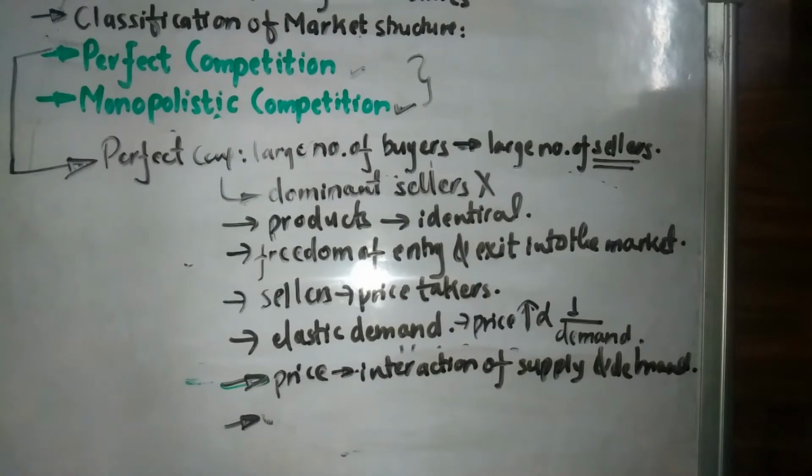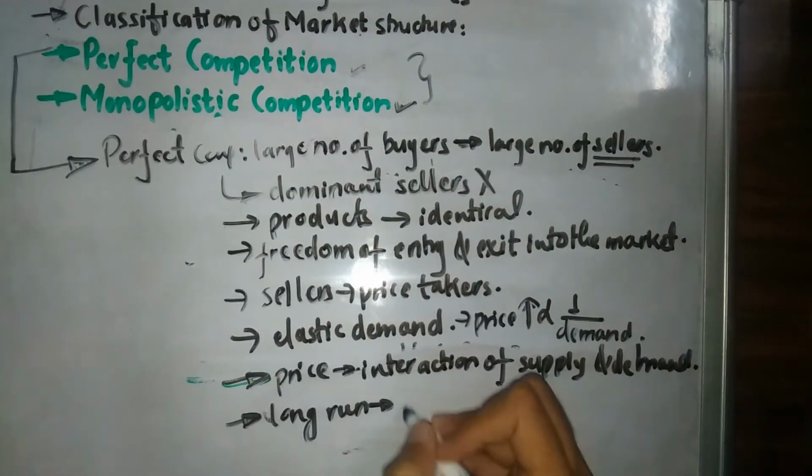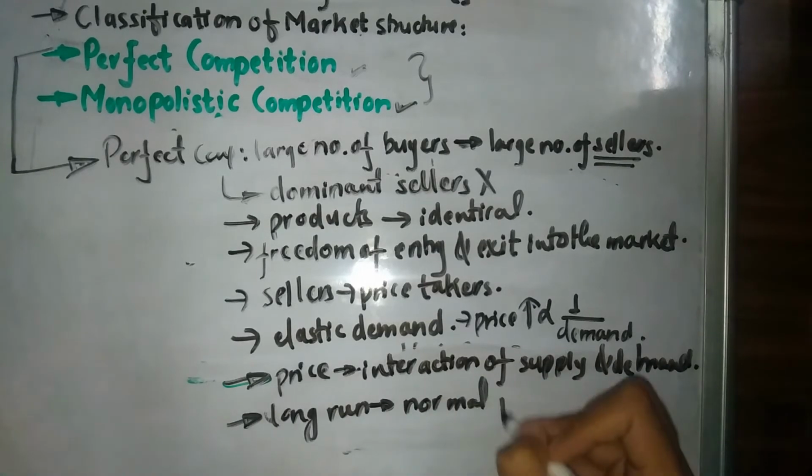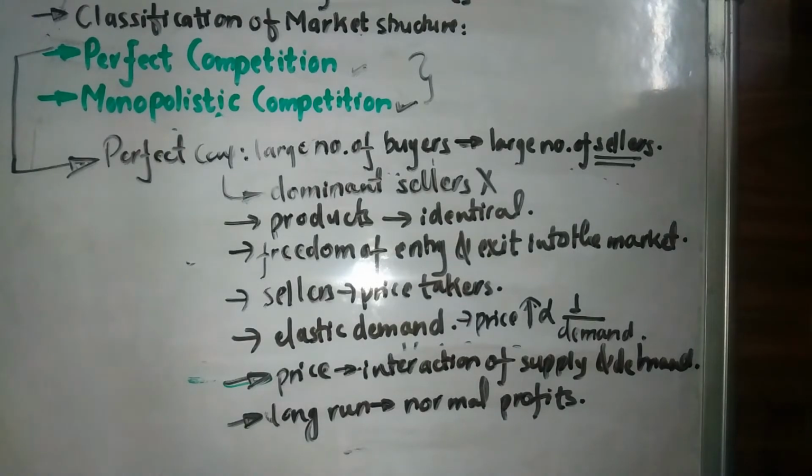And so in our last example, there might not be a significantly higher profit in this type of market at the start, but in the long run they will make normal profits, not a high amount of profits, since they cannot set the price according to their wish, because all the sellers are selling exactly the same product. The buyers will have multiple options, and if a seller abruptly increases the price for profit, the buyers are simply going to switch the seller. So these are all the features of our perfect competition.